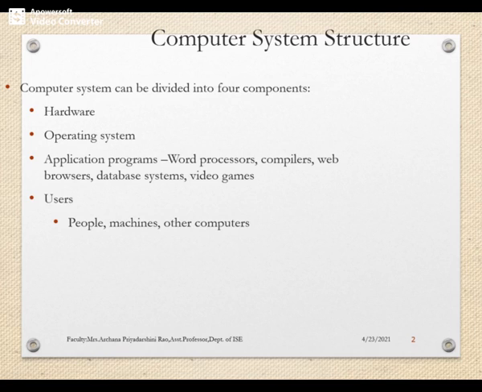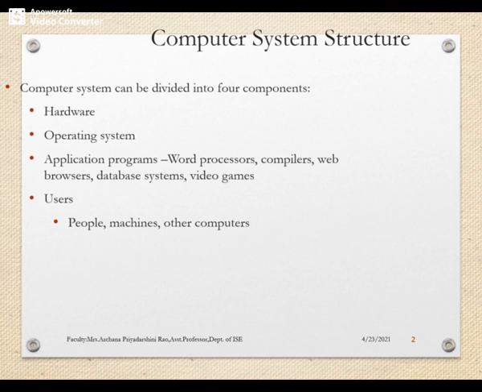So as you know, every computer must have an operating system. It controls and coordinates the use of hardware among other system programs as well as application programs for various users. And the users may be people, machines, or other computers. But why do we actually need this? What are the goals of the operating system?